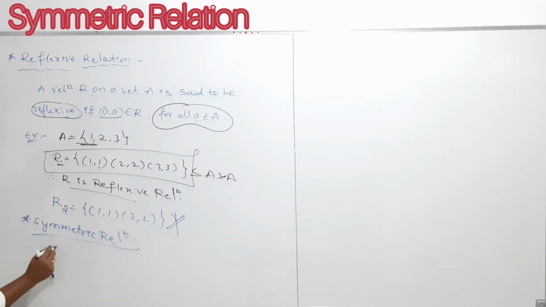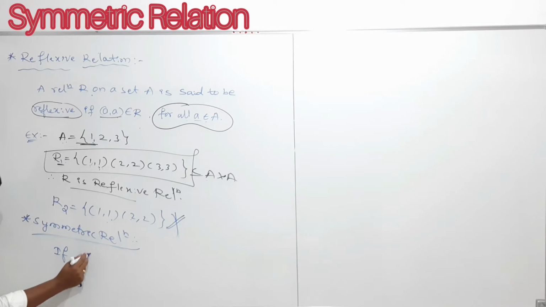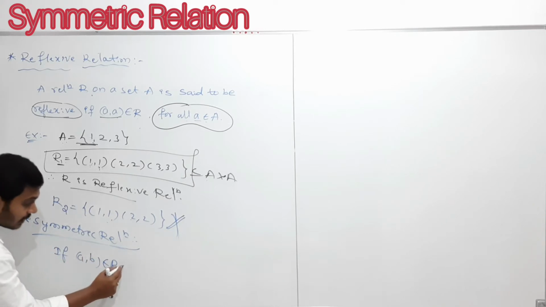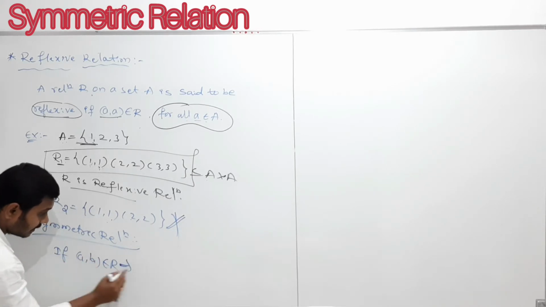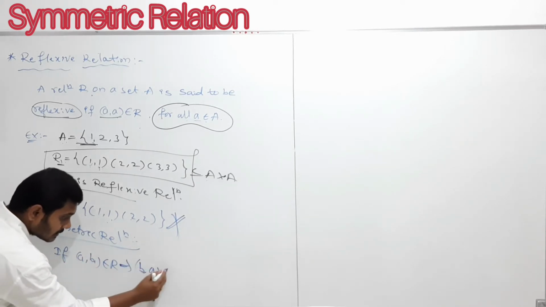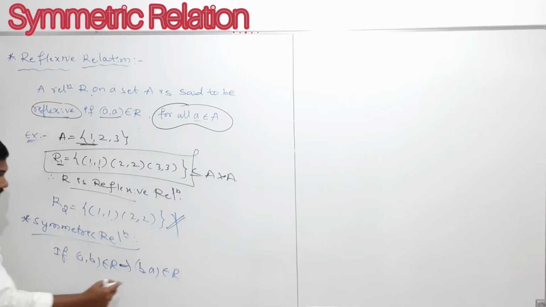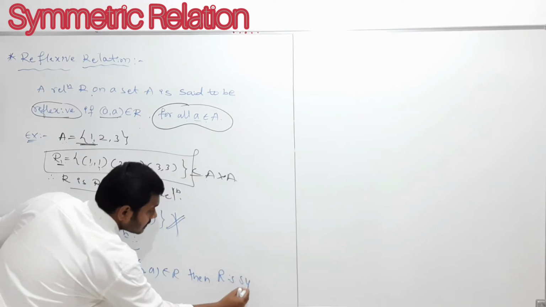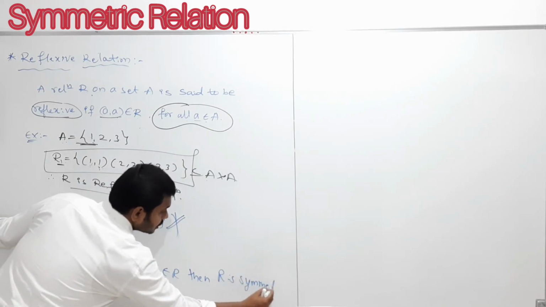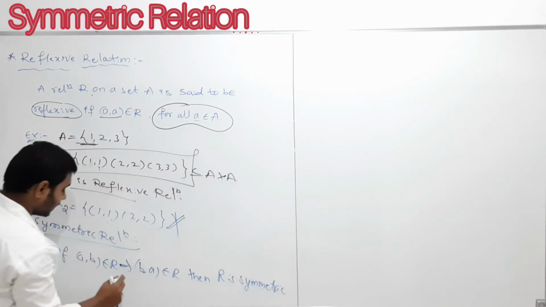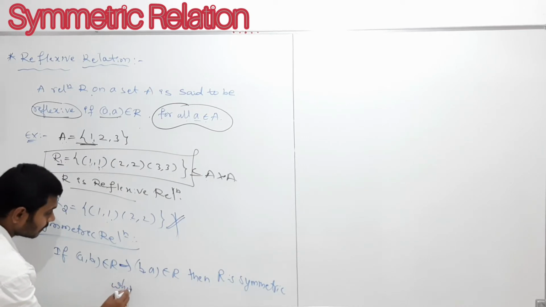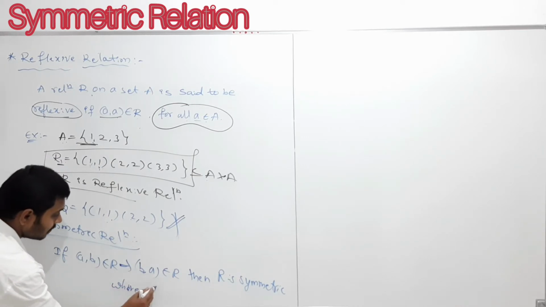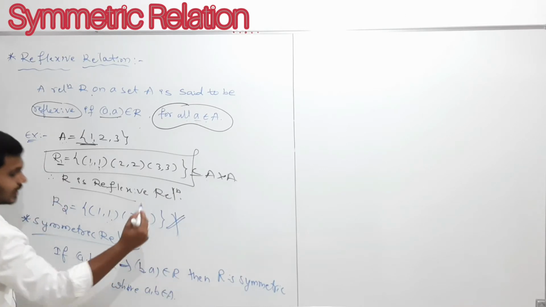Symmetric relation means if (a, b) belongs to R, if one ordered pair is contained in the relation R, this must imply that (b, a) also belongs to R, then we can call R symmetric. My dear students, please remember, here a and b belong to the set A.